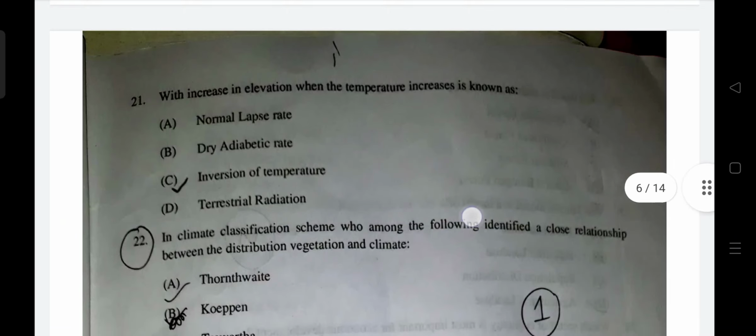Normally, increase in elevation leads to decrease in temperature, but when increase in elevation leads to increased temperature, that is the opposite of the normal lapse rate, that is inversion of temperature. So C will be correct.